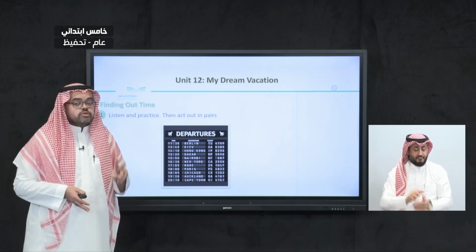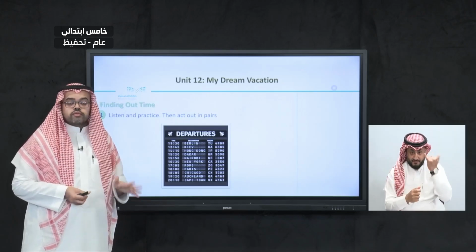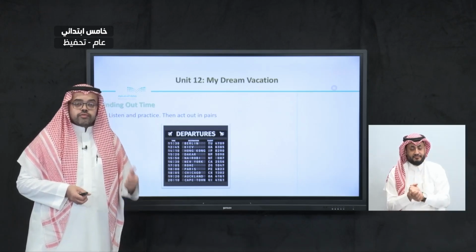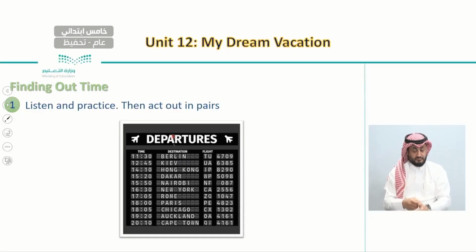So two important words that we need to know whenever we go to an airport are departures, which means all the flights that are going to take off from this place, and arrivals, which means all the flights and planes that are going to land at the place you are standing.